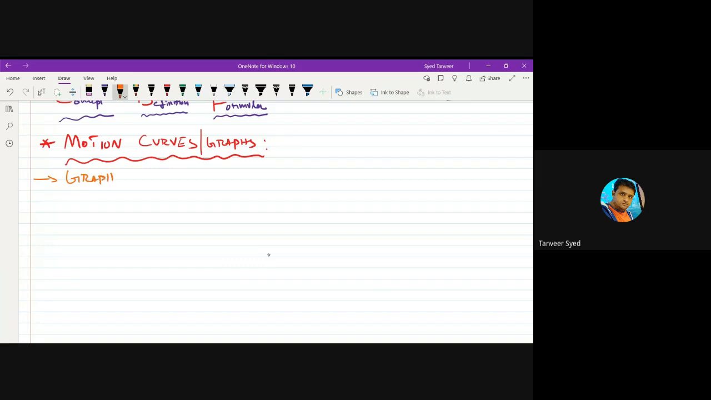Have you seen a graph anywhere? Yes, sir. Where? Other than your classroom? Or in stocks. Stock exchange. The prices of the stocks will be shown in the form of a graph.